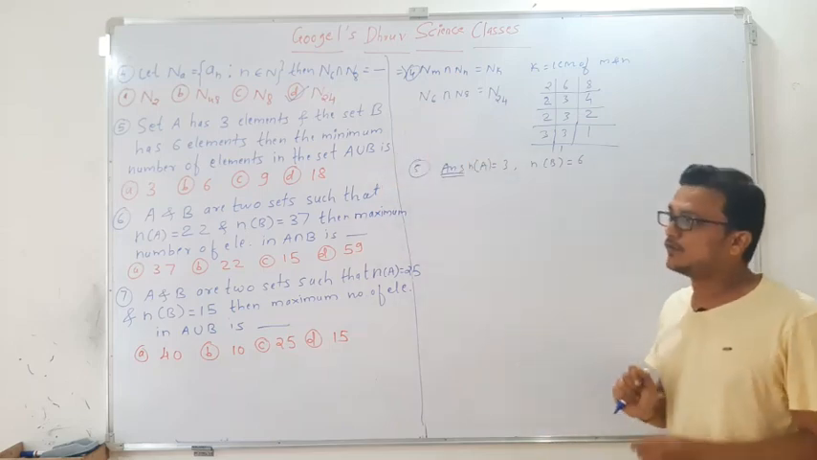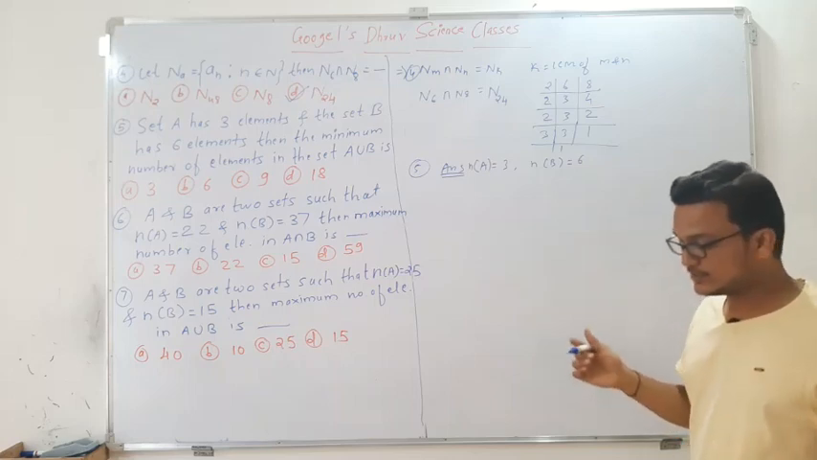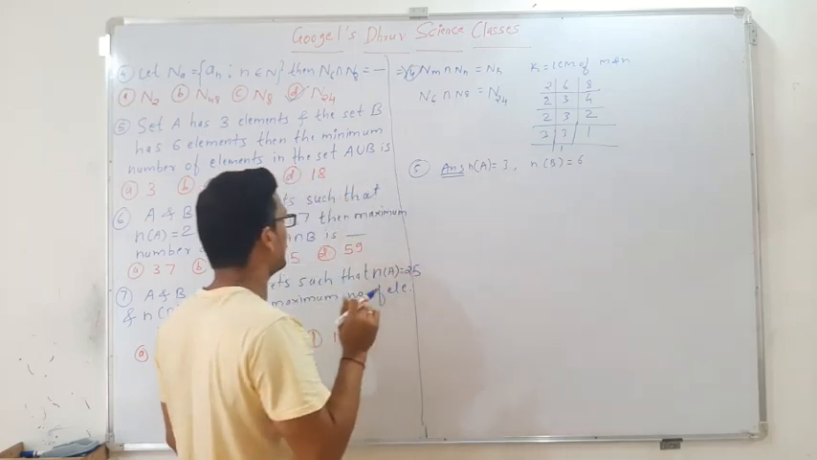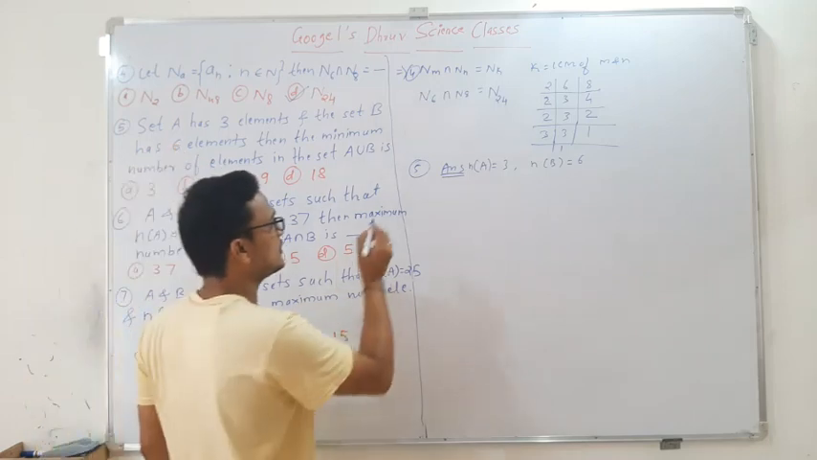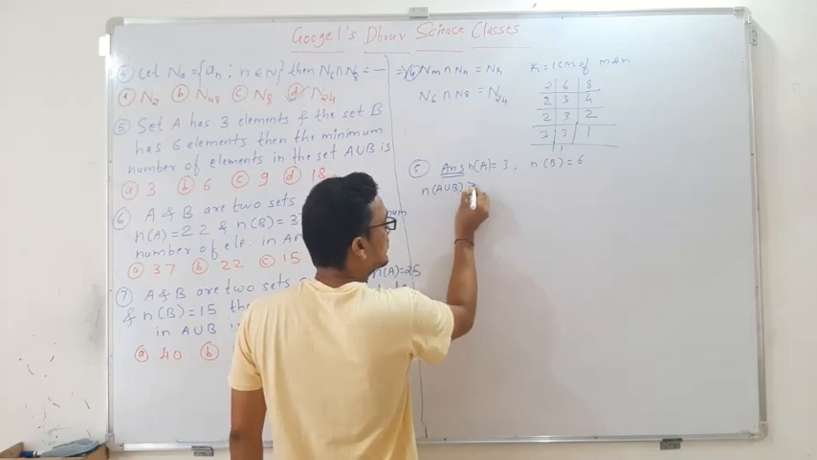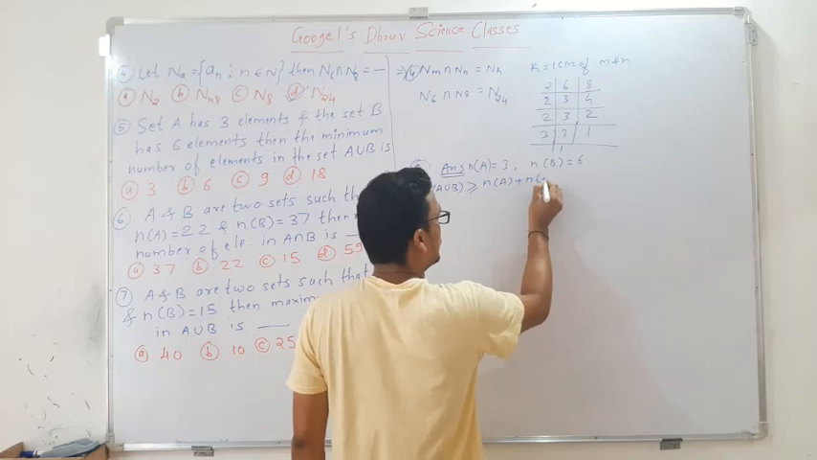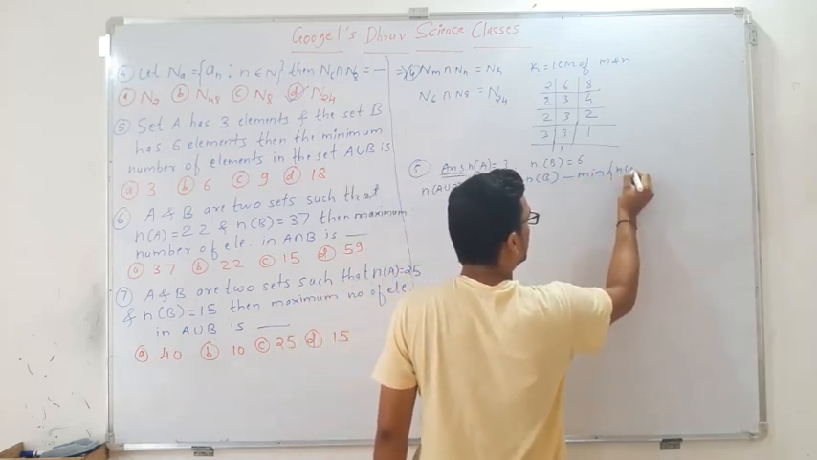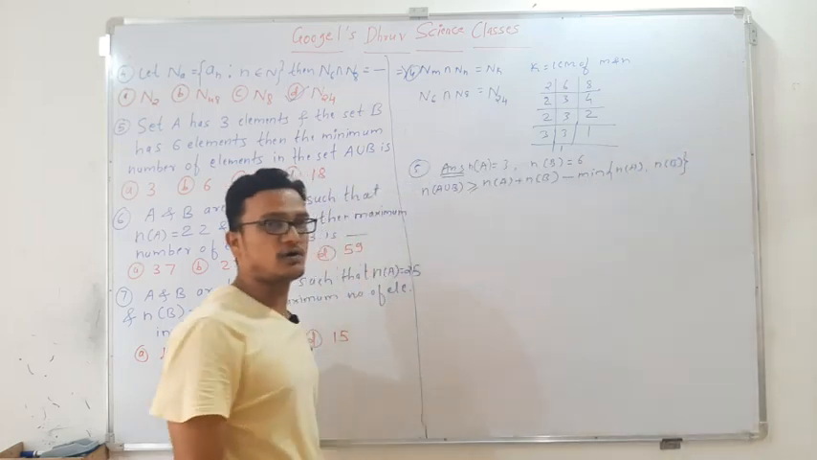So again for this question also there is a standard result. You have to remember that. What is that standard result now? They have given n of A and n of B, and you have to find the minimum number of elements present in the set A union B. So the result is: n of A union B is greater than or equal to n of A plus n of B minus minimum of n of A comma n of B. This result you have to remember.